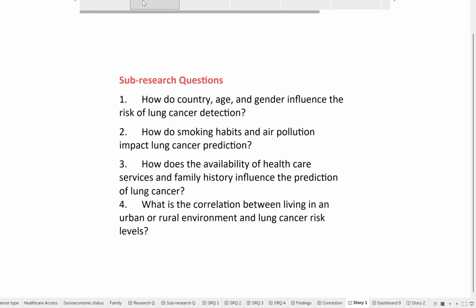To answer my main research question, I used four sub questions. How do country, age, and gender influence the risk of lung cancer detection? How do smoking habits and air pollution impact lung cancer prediction? How does the availability of healthcare services and family history influence the prediction of lung cancer? What is the correlation between living in an urban or rural environment and lung cancer risk levels?